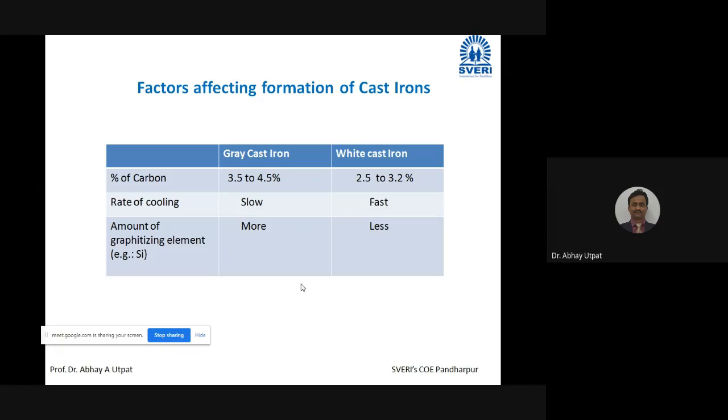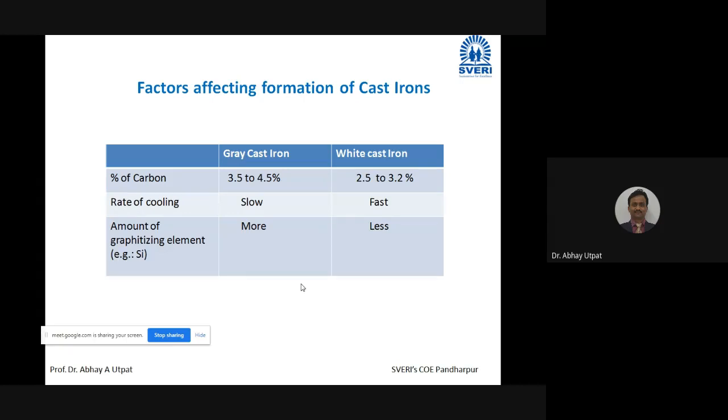Now, favorable conditions are given in this chart. Every time it may not happen that all three favorable conditions take place. That means higher carbon, slow cooling rate, and more amount of graphitizing element, or lower carbon, fast cooling rate, and less amount of graphitizing element.